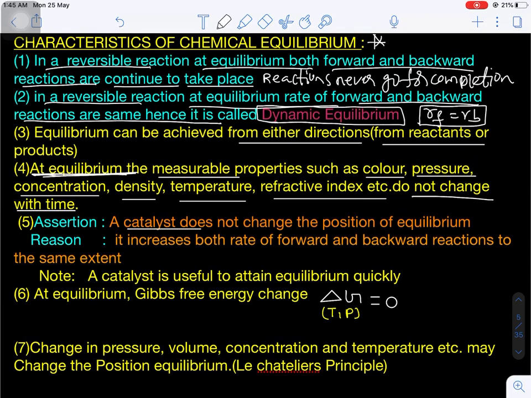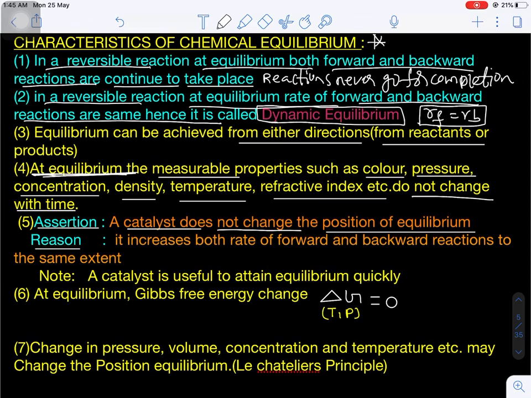Now the important point is the catalyst. What is the definition of a catalyst? A substance which increases or alters the rate of a reaction without itself being consumed in the reaction. Now, what is the role of a catalyst on the position of an equilibrium? A catalyst does not change the position of the equilibrium. This is a very, very important objective question. This is statement 1, the assertion.